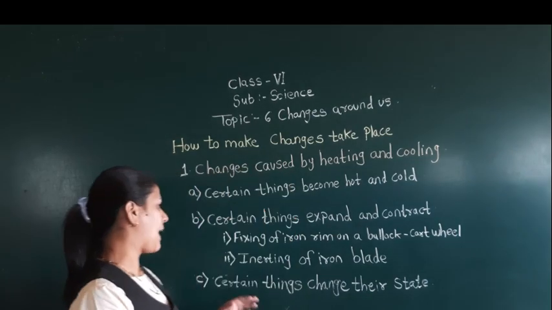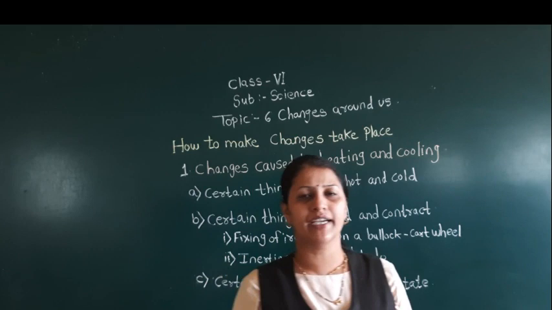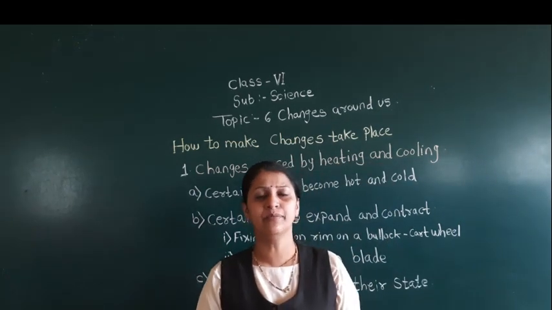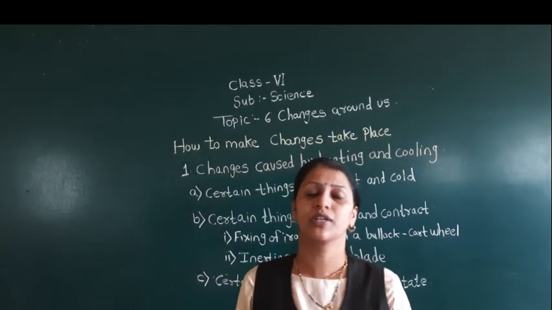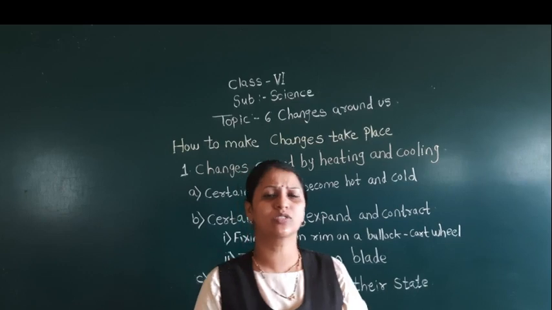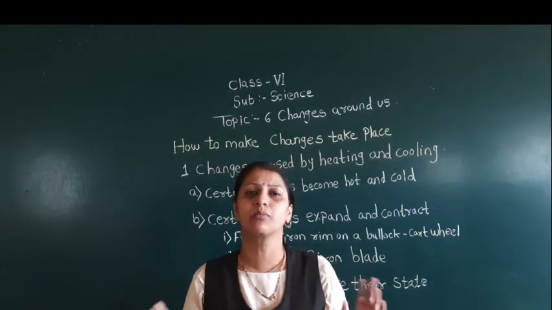There are some examples: fixing of the iron ring on a bullock cart wheel. If you might have seen a bullock cart, now we rarely see it because we are using 2-wheelers, 3-wheelers, 4-wheelers, 6-wheelers. Am I right? Now in a village we rarely see bullock carts.